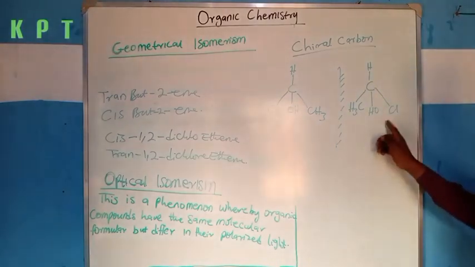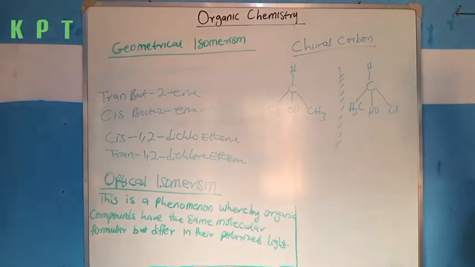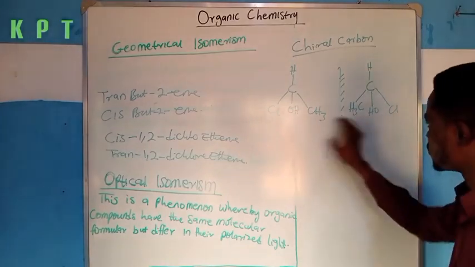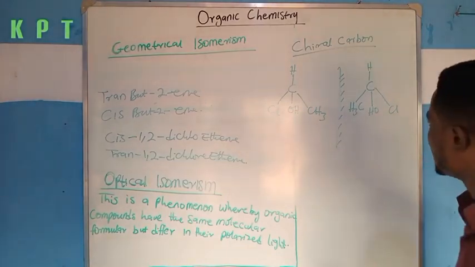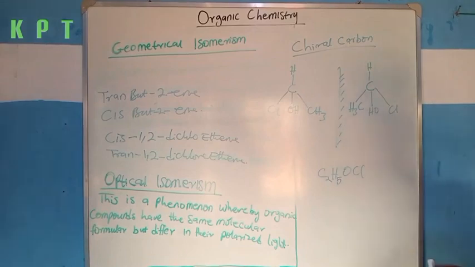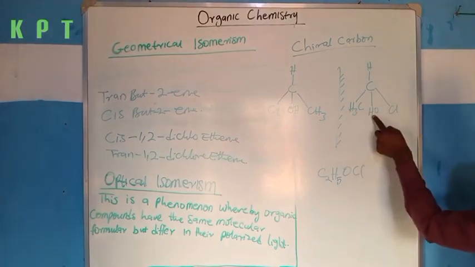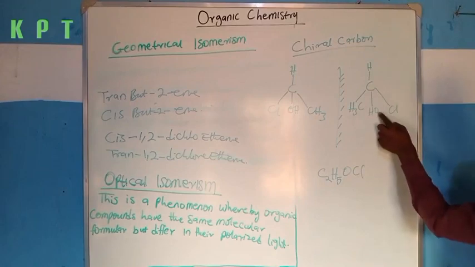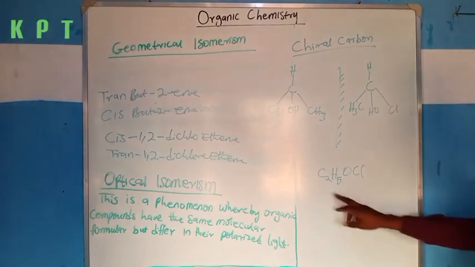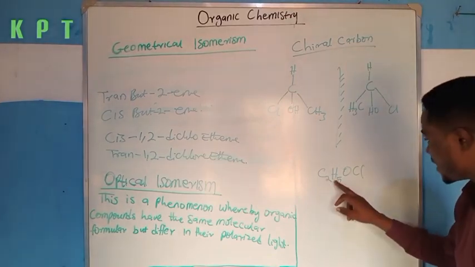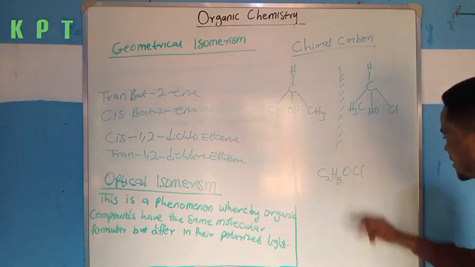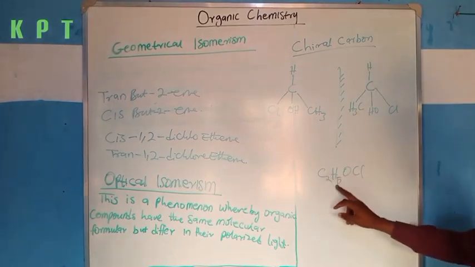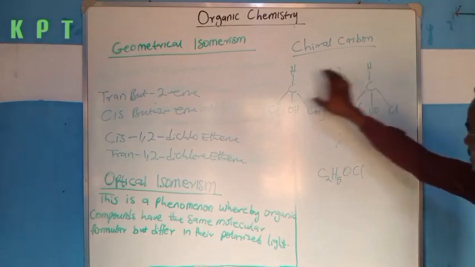So these two compounds possess the same molecular formula. Let us write out their molecular formula. It's going to have carbon 3, 4, 5, so 2 carbon, one oxygen and one chlorine. So this is C2H5OCl. The same thing applies here.